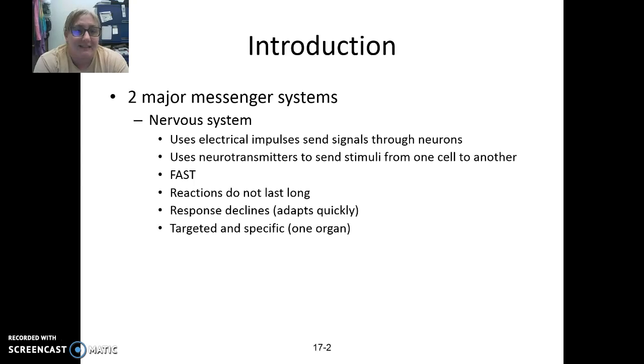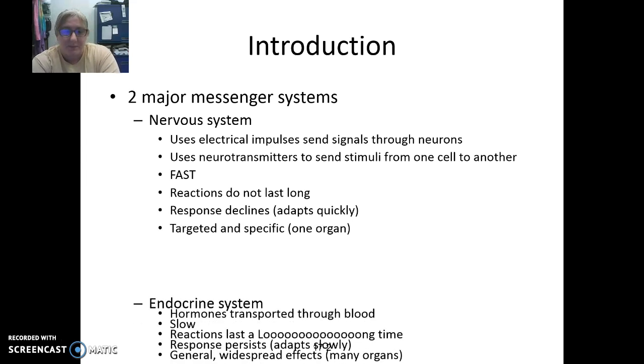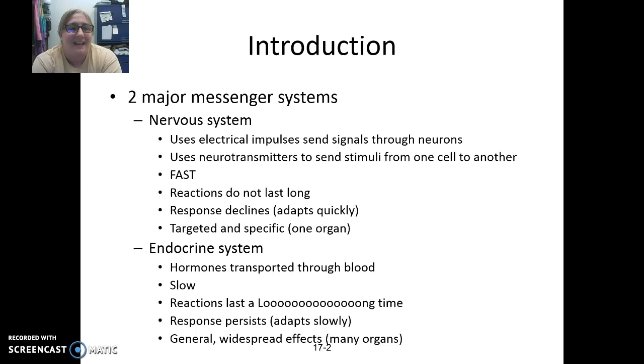This is a very fast acting messenger system, but typically, this system does not continue for a long period of time, and a lot of times we adapt to the responses very quickly. The second messenger system that we're going to talk about now is called the endocrine system.